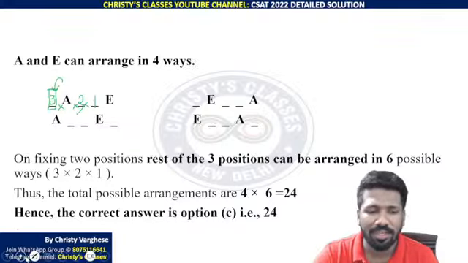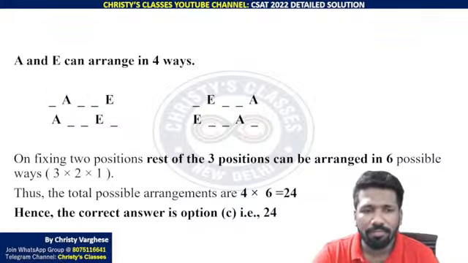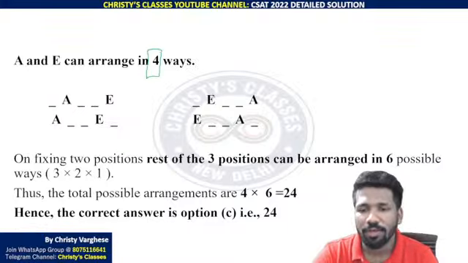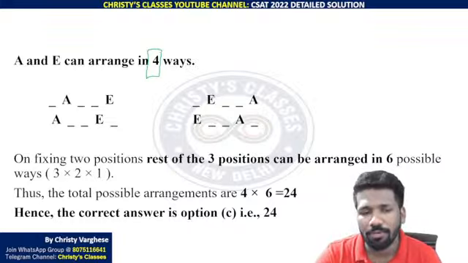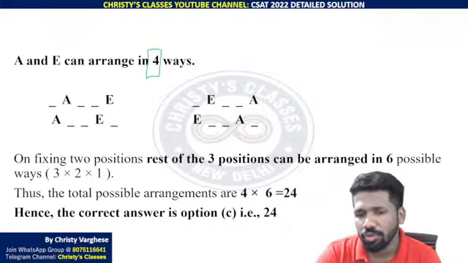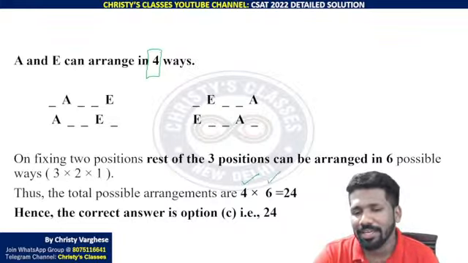This is the reason why 3 factorial is coming. Simply speaking, 3 factorial arrangements for each of these 4 ways. 3 into 2 into 1 is 6. 6 ways to arrange B, C, E, 4 ways to arrange A and D. These 2 are done simultaneously, so by the fundamental principle of counting, 4 into 6, total 24 ways are there.